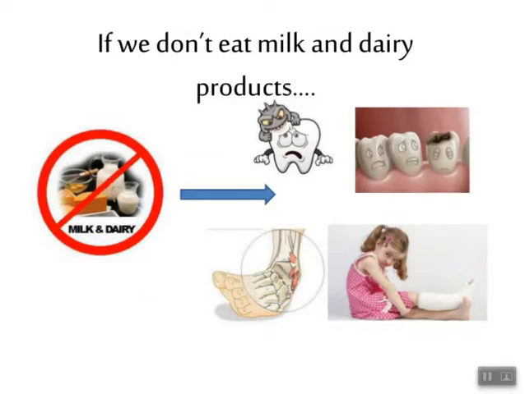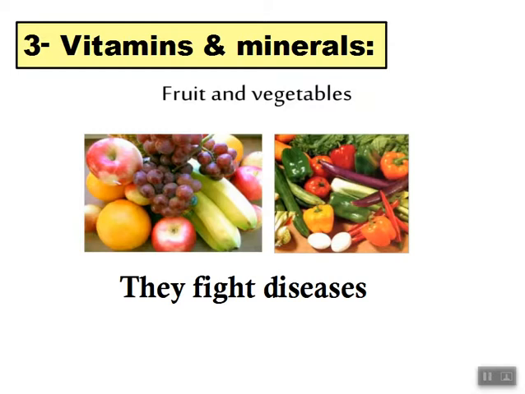Okay, now let's move to the third food group, which is the vitamins and minerals. As we said, vitamins and minerals are found in large amounts in fruits and vegetables. Why are vitamins and minerals important for the body? Because they help us to fight diseases.